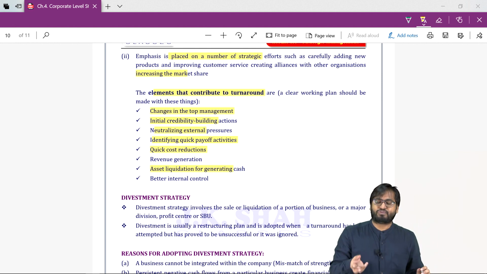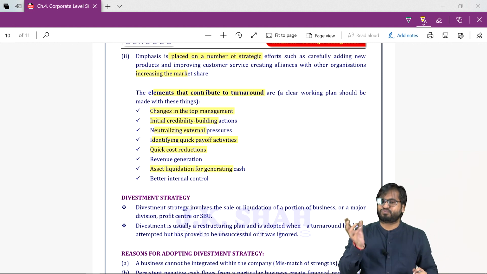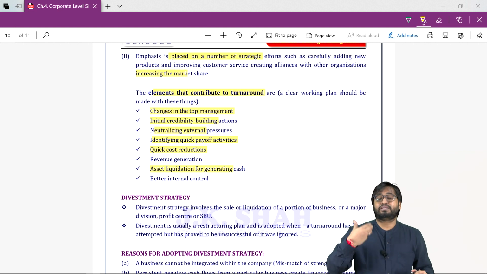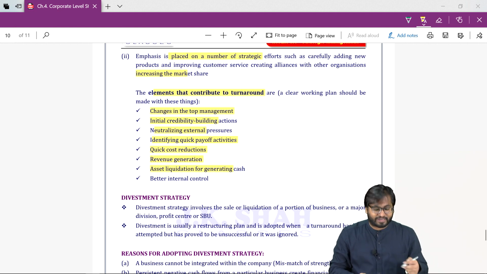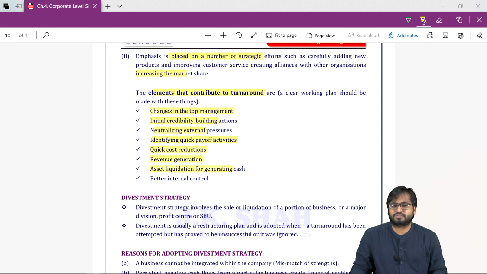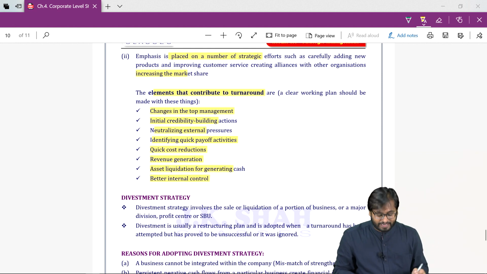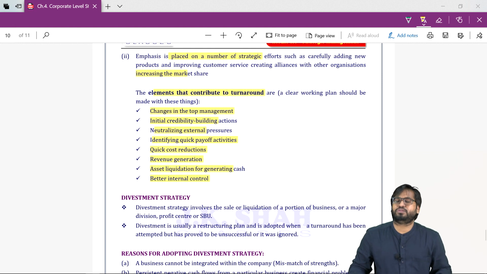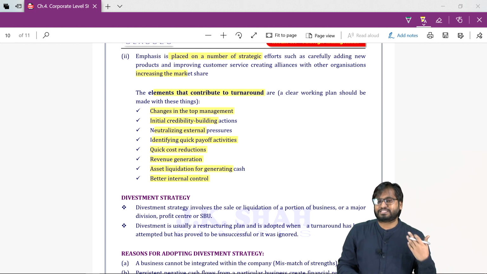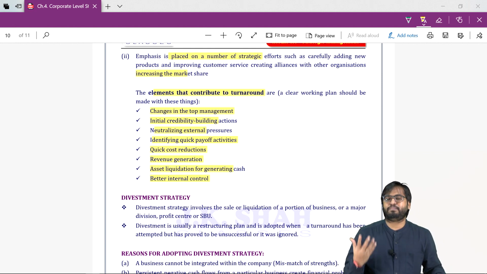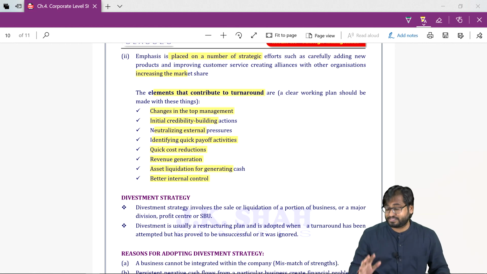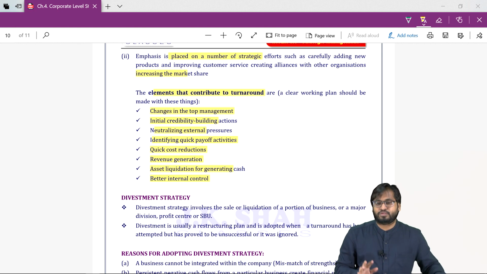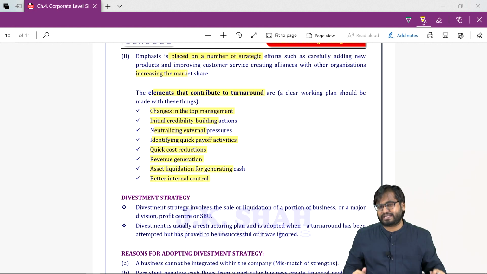One of the reasons why your organization was not performing well was increased cost. Reduce the cost. Try to generate revenue on an immediate basis and try to have better internal control. So all this results into elements that contribute to turnaround. Do revise this, okay? So we were studying retrenchment strategy.